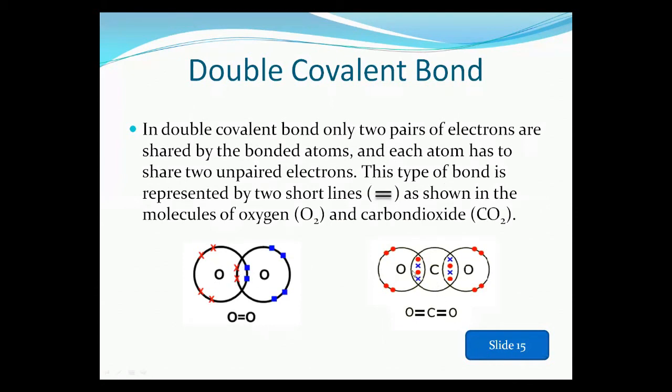Similarly, we take the example of carbon dioxide. Carbon has 4 electrons in the outermost shell, and with both the oxygen atoms, it shares 2 electrons with one oxygen and 2 electrons with the other oxygen and forms a double covalent bond. So when 2 pairs of electrons are shared between the two bonded atoms, a double bond is formed. Okay, so it is called the double covalent bond.